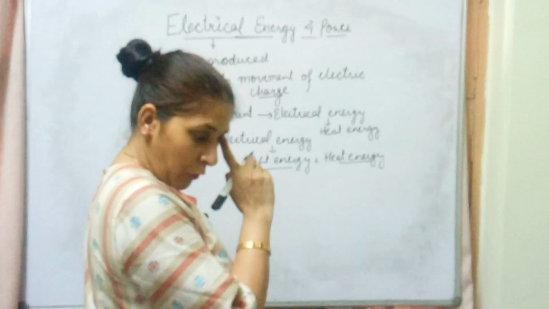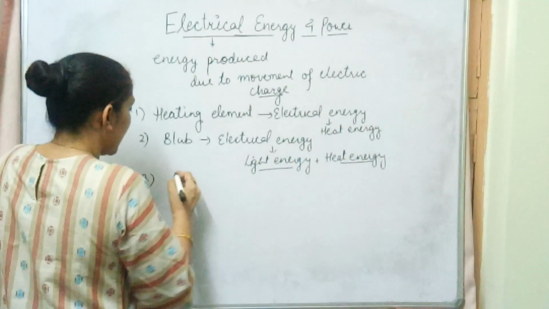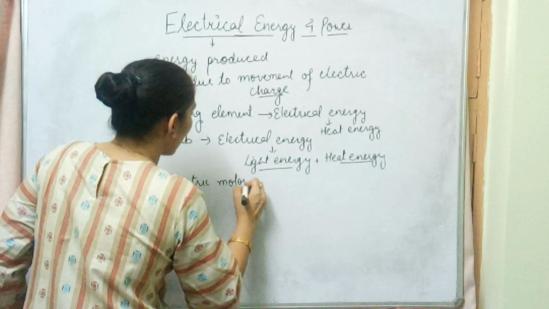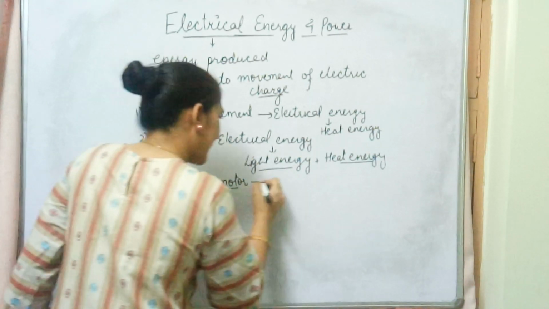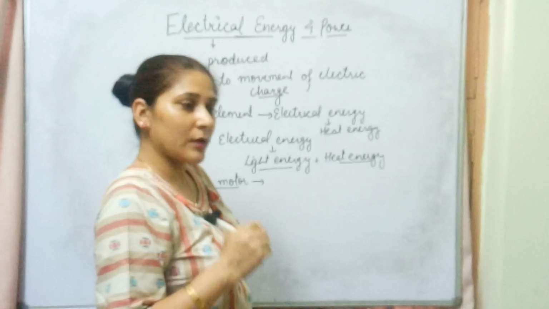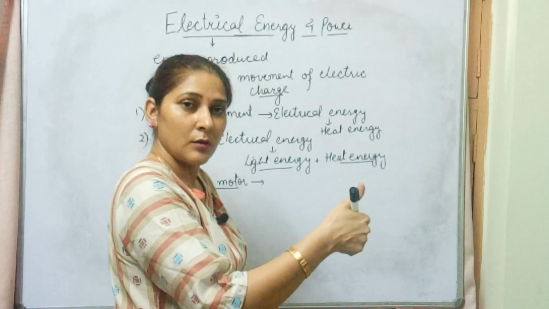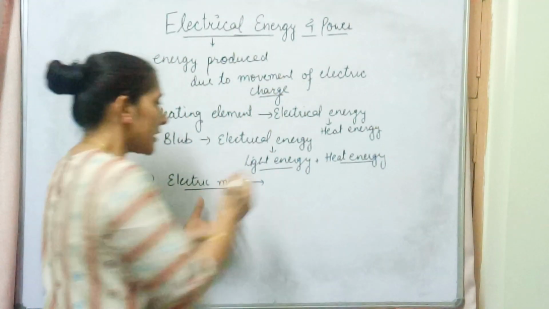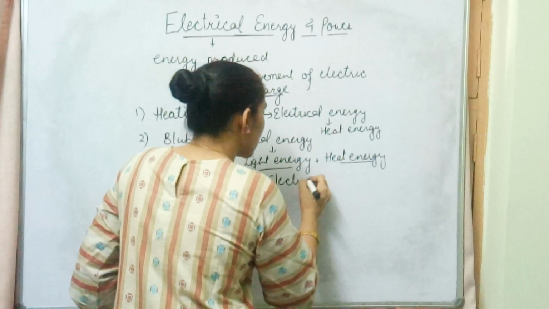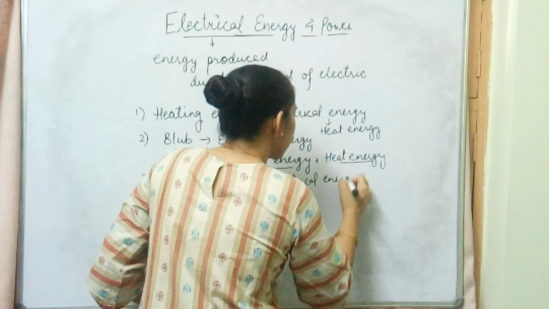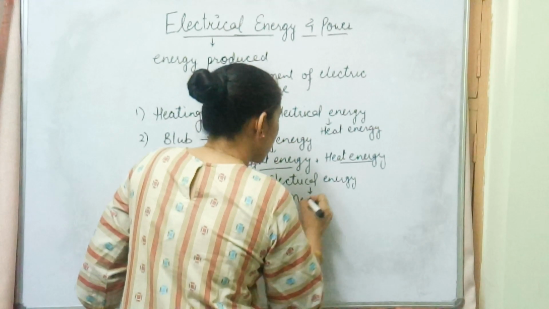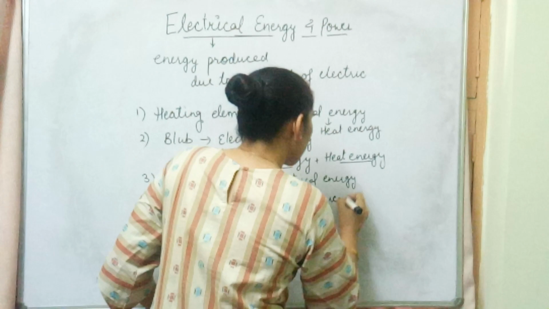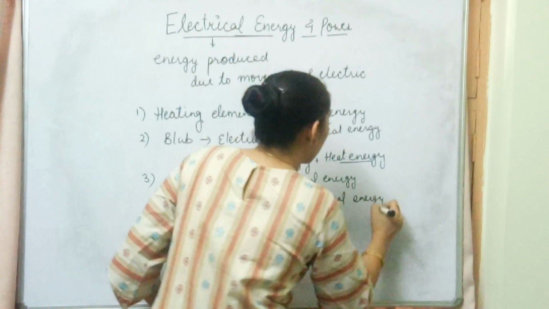The third example according to our syllabus is the electric motor, and earlier in previous classes I told you about electric motors. Whenever we talk about an electric motor or any other electrical appliance, I have always reminded you, first we switch on to provide electrical energy to the appliance. That electrical energy is converted into mechanical energy, which is able to rotate or run the machine. So electrical energy is converted into mechanical energy in electric motors.